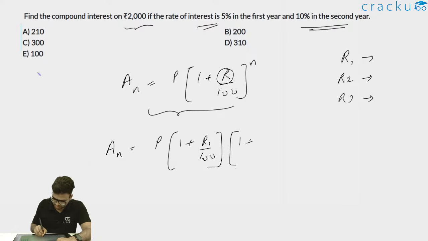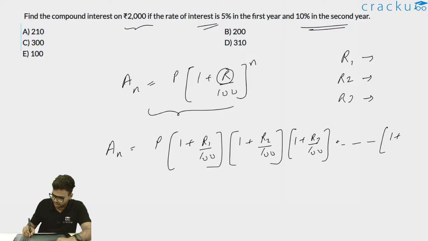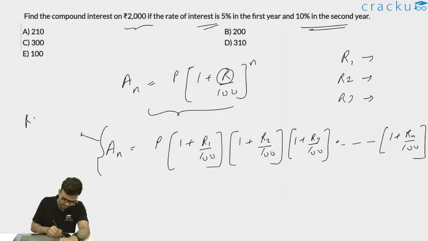Then into 1 plus R2 divided by 100, that is the rate of interest for the second year, into 1 plus R3 divided by 100, that is the rate of interest for the third year, and this goes on till 1 plus Rn divided by 100. So this is the case when the rate of interest is changing.